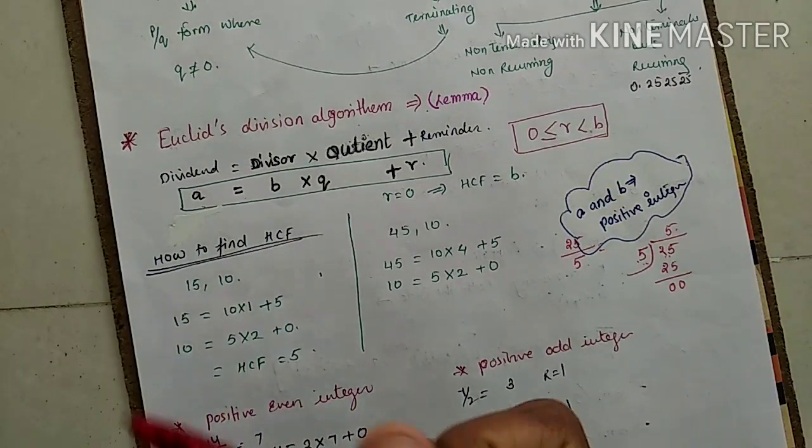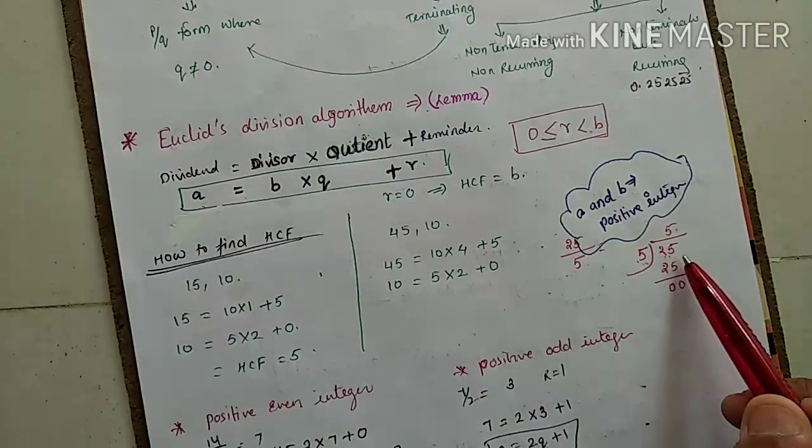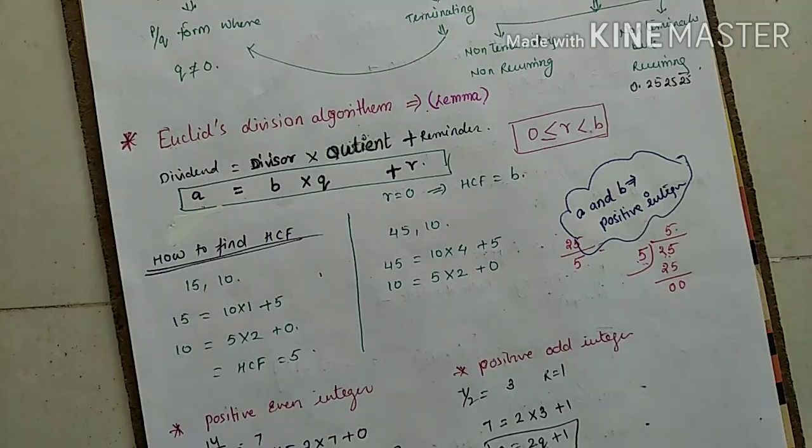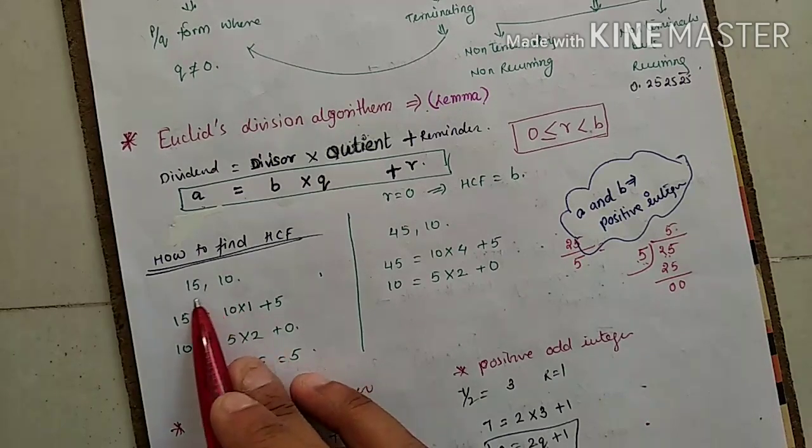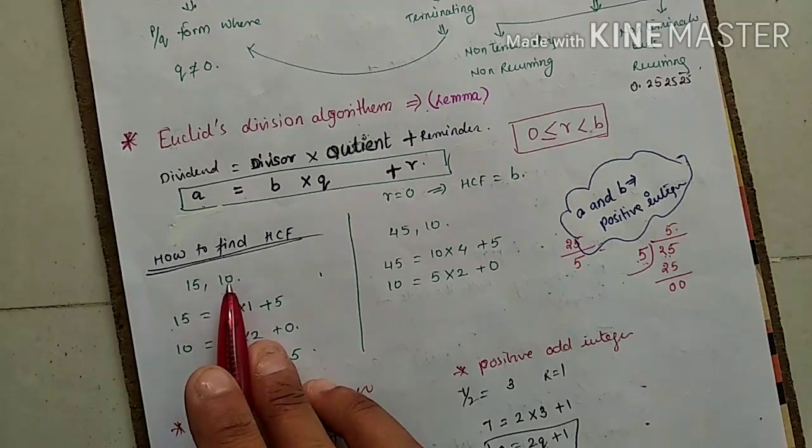Very easy. I told you a is your dividend, and whenever we have to find the HCF, we always go from the bigger to the smaller number. We always consider bigger to smaller. In these two numbers, which one is bigger? 15, and 10 is smaller.